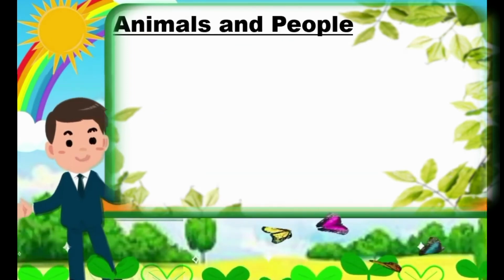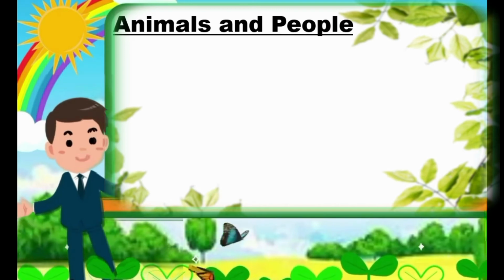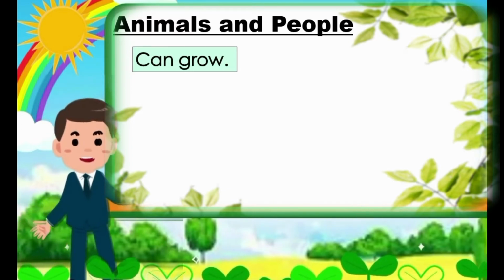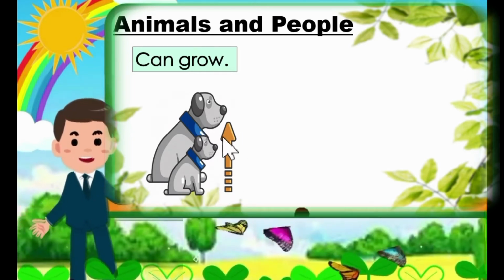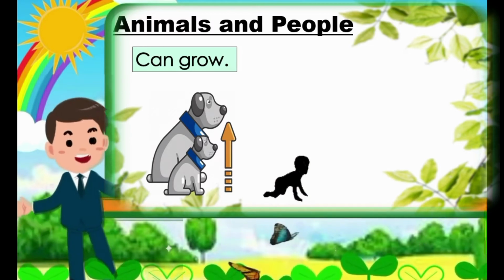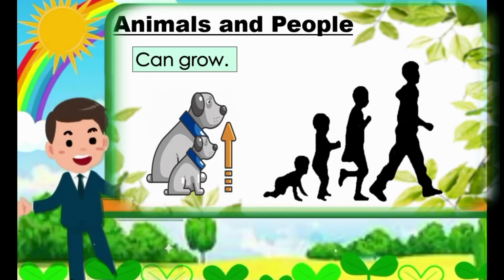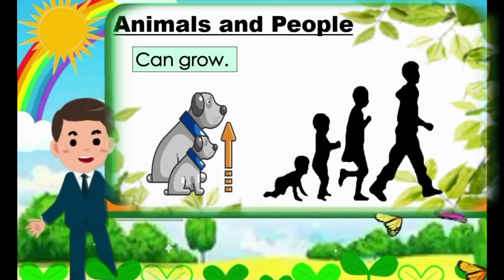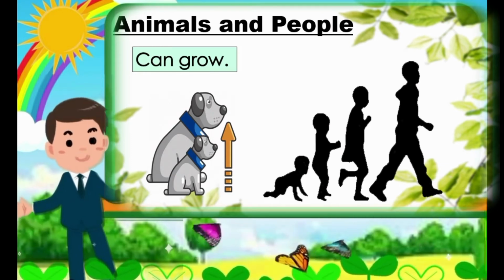Next, let's talk about animals and people. We are going to find out the characteristics of animals and people. Animals and people can grow, meaning from baby dog going to the big dog. For humans, from toddler or baby, we become a teenager and then an adult like your father. So we can say that people and animals are living things because they are growing.